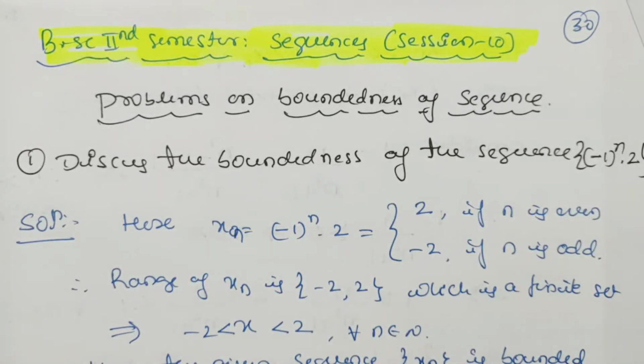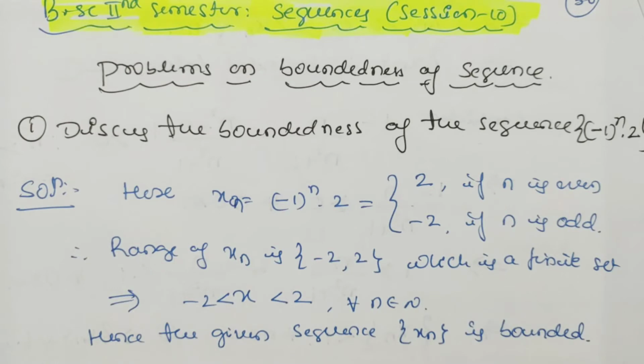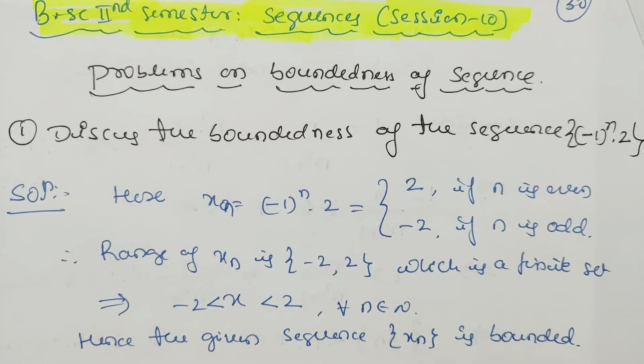Hi friends, welcome to session 10 on sequences, which is the first unit of BSc second semester. In this session we are going to study problems on the boundedness of a sequence. Let us take one example. Discuss the boundedness of the sequence (-1)^n into 2.